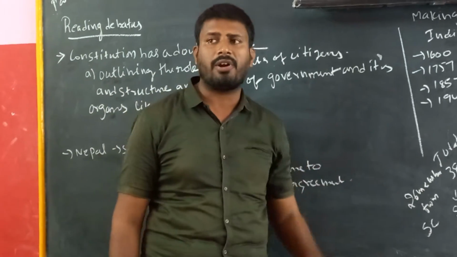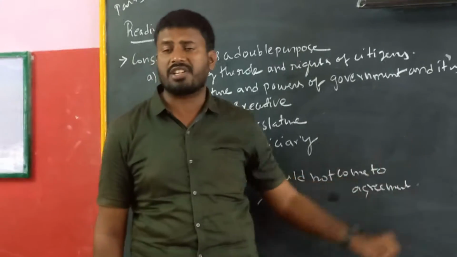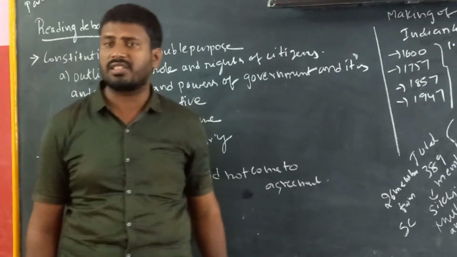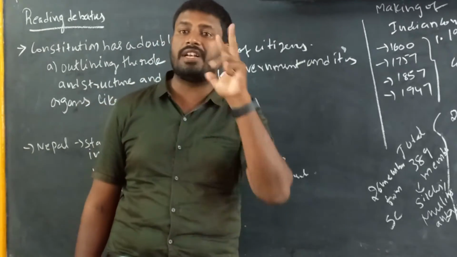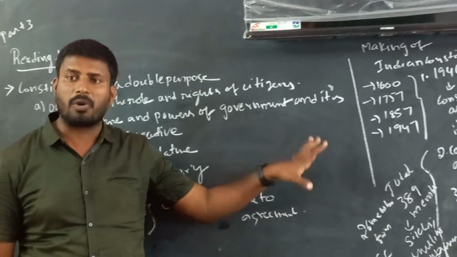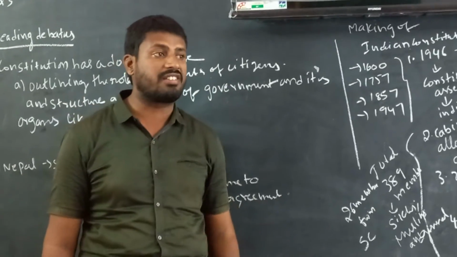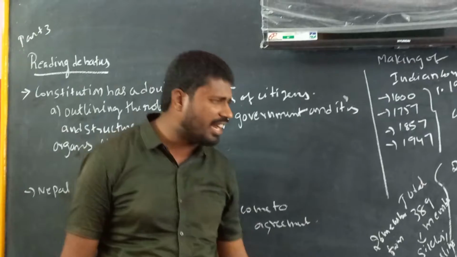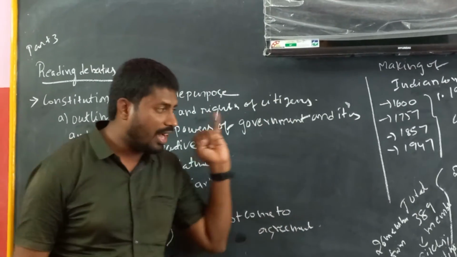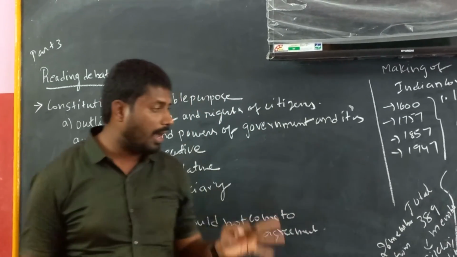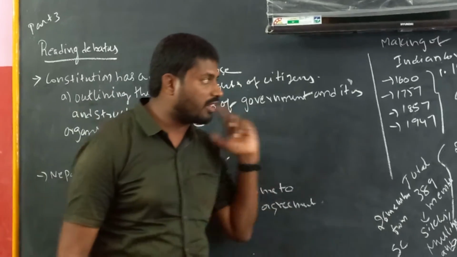This is a very, very important concept. Total 385, and 4 members from Delhi, Ajmer, Coorg and British Balochistan.